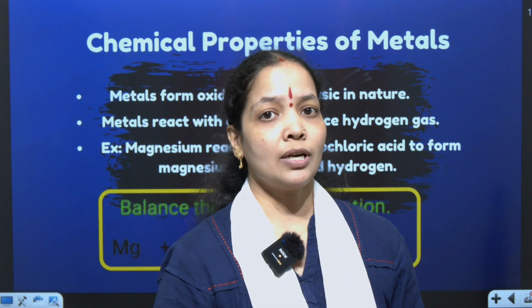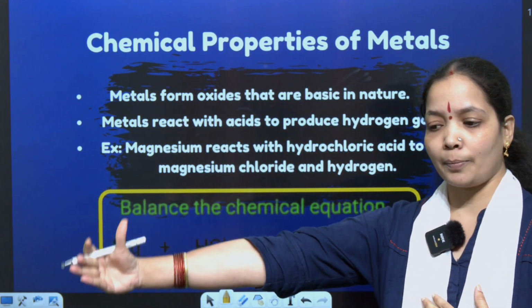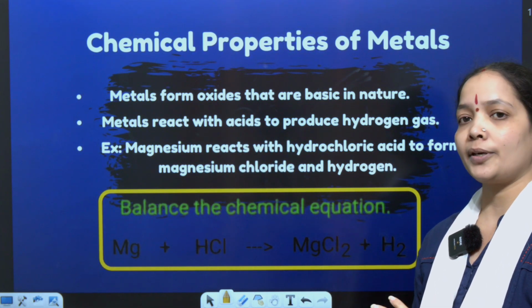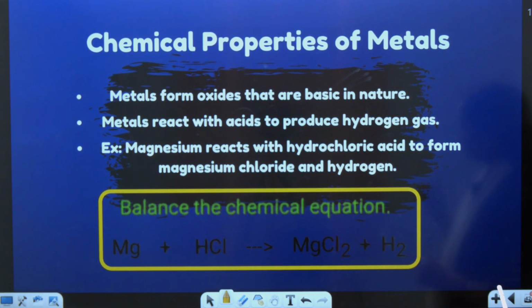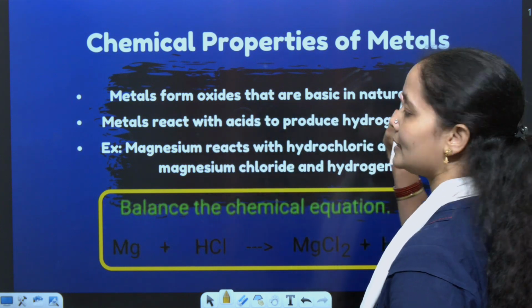Let us now understand the chemical properties of metal. See, our motto is to understand the concept and learn properly. So first we learnt about the physical properties of both metal and non-metal. Now we are focusing on the chemical properties of metal and non-metal. The first chemical property says metal forms oxides that are basic in nature.